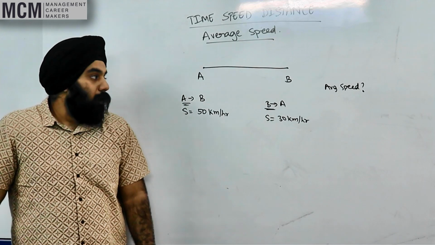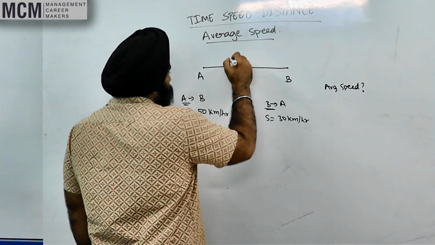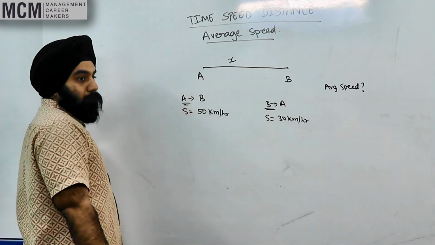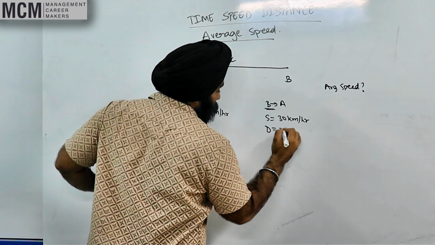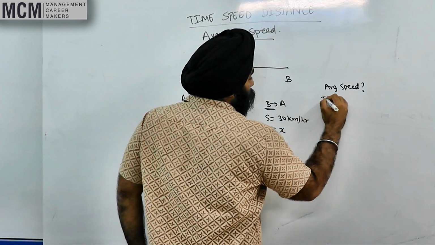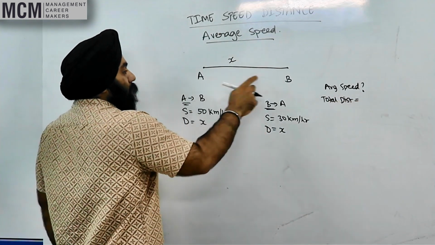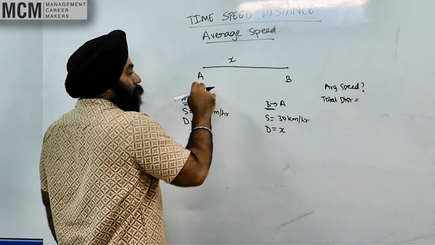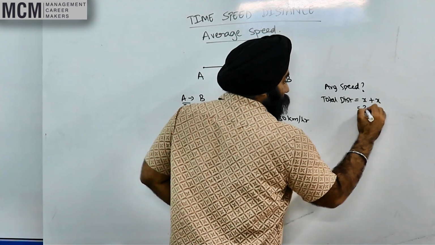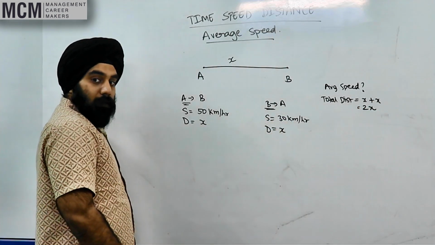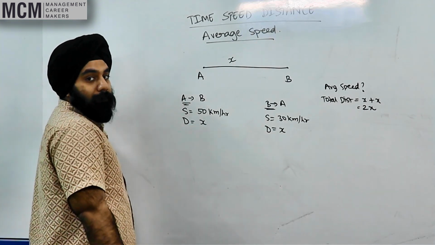Okay? Say now we don't know the distance between A and B. Let's assume that the distance is x kilometers. Right? So say distance here is x kilometers. For total speed, the total distance traveled is what? A to B is x, B to A is also x. So total distance traveled is what? 2x kilometers.